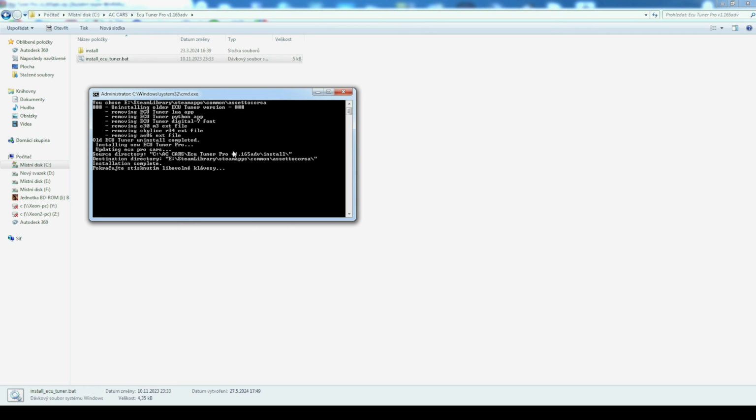You have successfully installed the ECU Tuner along with ECU Tuner Pro Cars in Assetto Corsa.